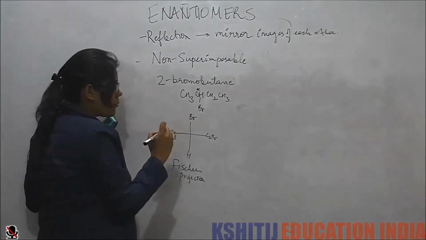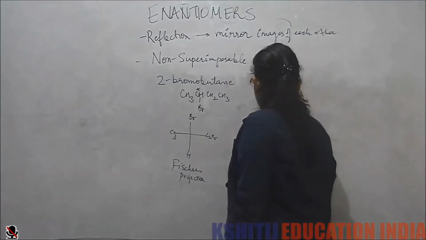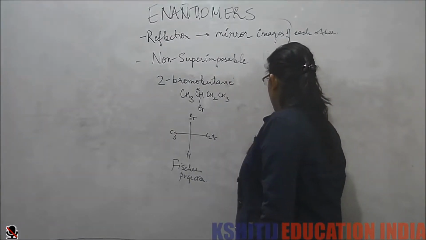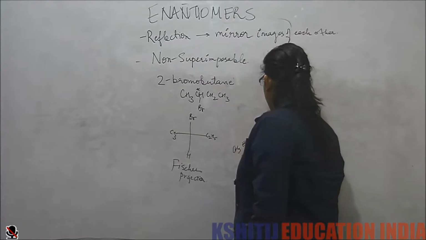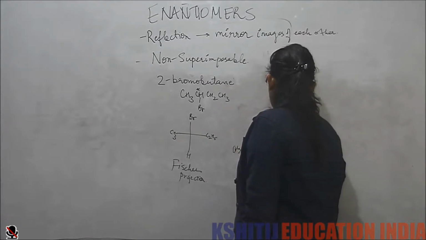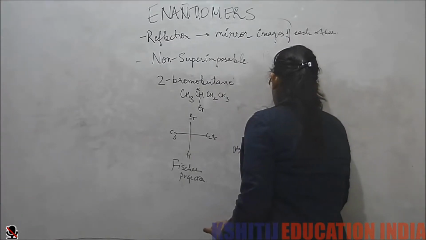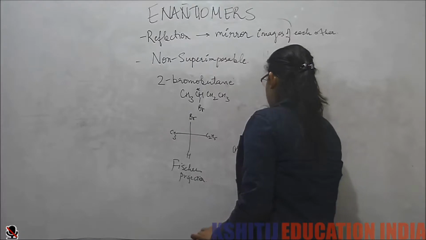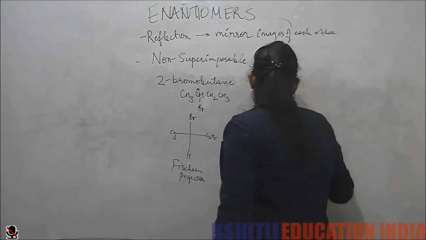Now if I have to draw the perspective formula from this, how will I draw it? I have carbon, I have methyl group, I have ethyl group, I have hydrogen, and I have bromine.